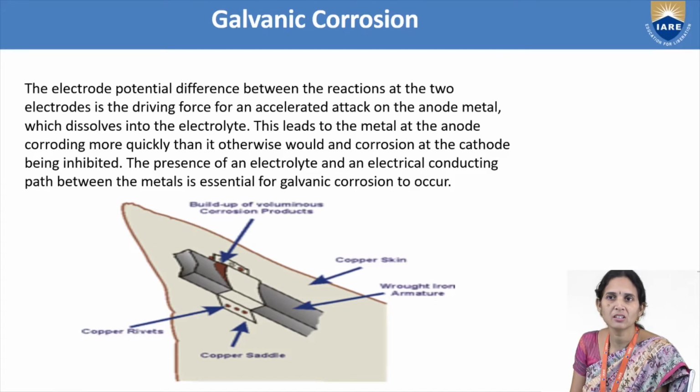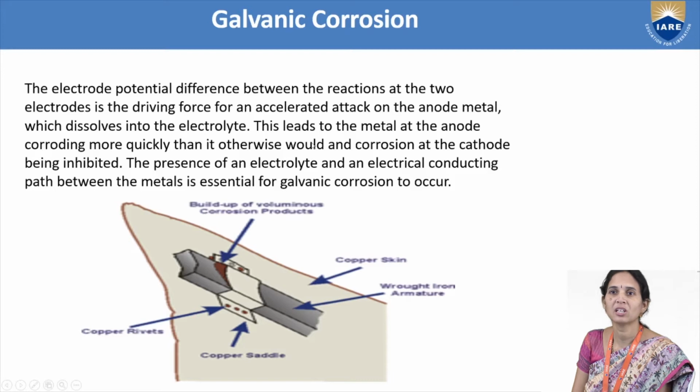For example, in the electrochemical series the standard reduction electrode potential of zinc is minus 0.76 volts, and copper is plus 0.34. So when there is a large potential difference between the two metals, one metal will undergo corrosion and one metal will be protected. One metal will undergo oxidation reaction, and one metal will undergo reduction reaction.